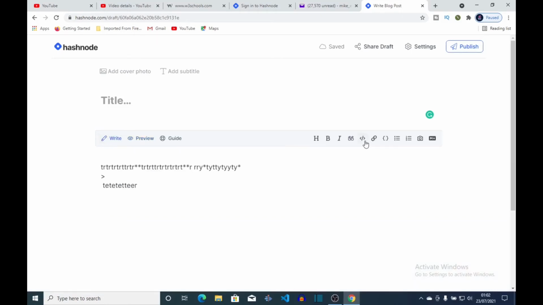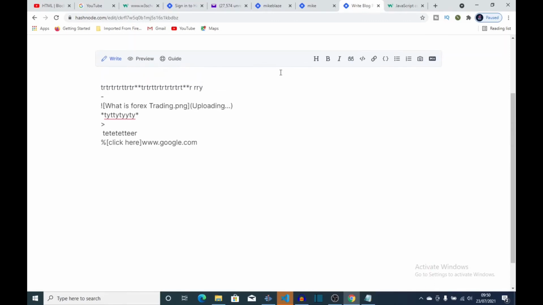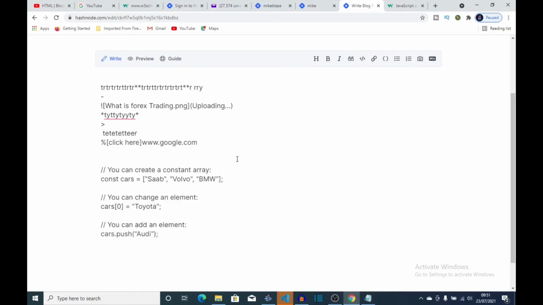Come back to write. Okay, now if you want to post code into your blog, maybe you're talking about JavaScript or HTML and you want to show a little snippet of it, you can do that in your post. First, you paste your code. After pasting your code, you highlight it, then come to the snippet option right here, then click on it.